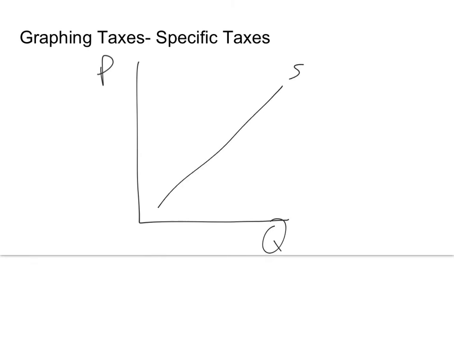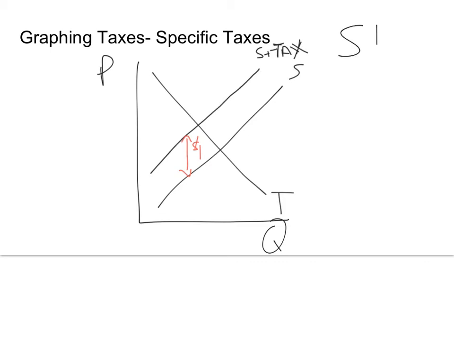Now with a specific tax, we're just going to place a dollar amount. And so it's going to end up being parallel to the supply curve from before. So supply plus tax. So as ad valorem got farther away, the higher the price, the specific tax is just very simply going to be the same distance. And the vertical distance between the two lines is going to be the value of the tax. So whatever the $1 tax, let's say, the difference between the supply curves is going to be $1.